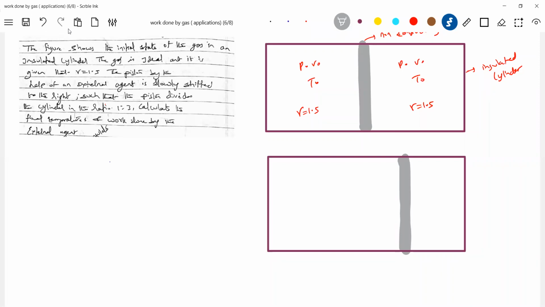What is the work done by the external agent? So what process is the gas going through? The external agent will slowly move the piston. So here we have to show it. The external agent will come into the picture here, or F external is what you can show.